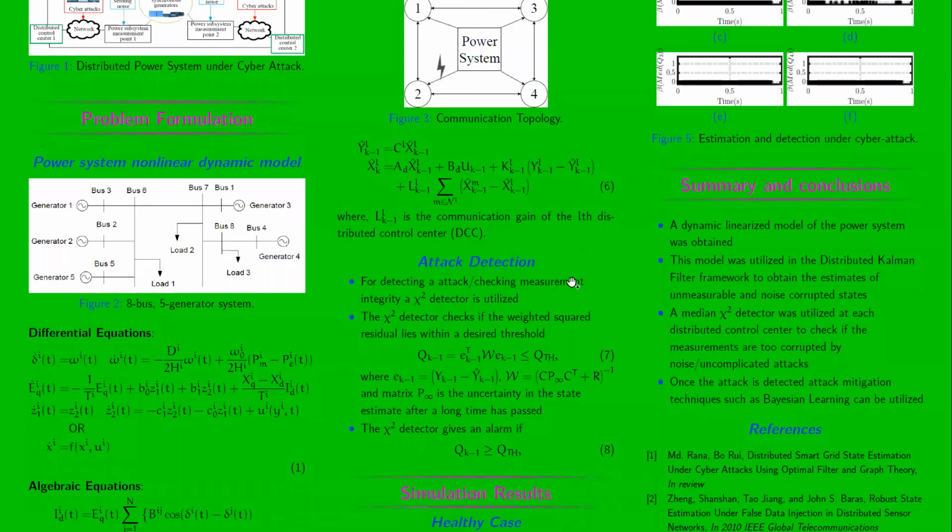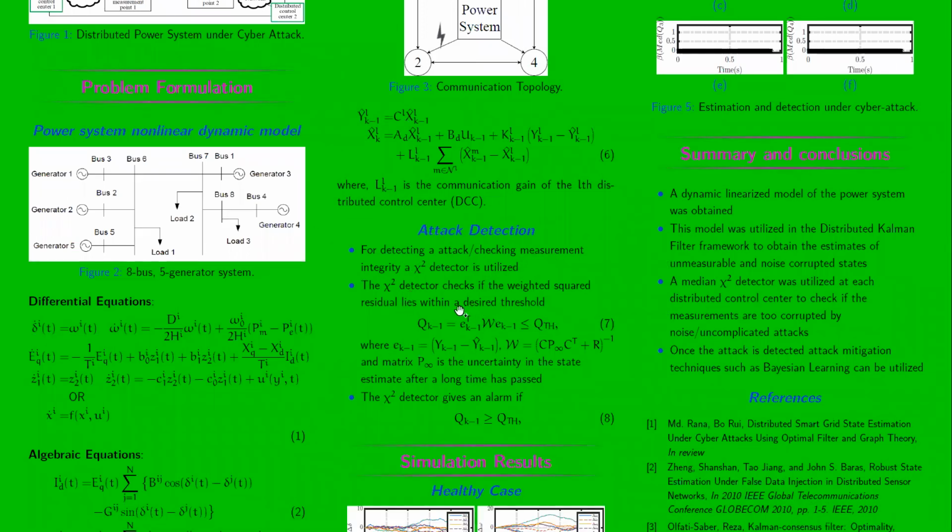To detect attacks in such a system, normally a chi-square detector is utilized. A chi-square detector computes a quantity based on the error between the measurement and the estimate, and it tries to compare it with the scalar quantity. If the value is above the scalar quantity, then an attack has occurred in our system. If not, then there is no attack.